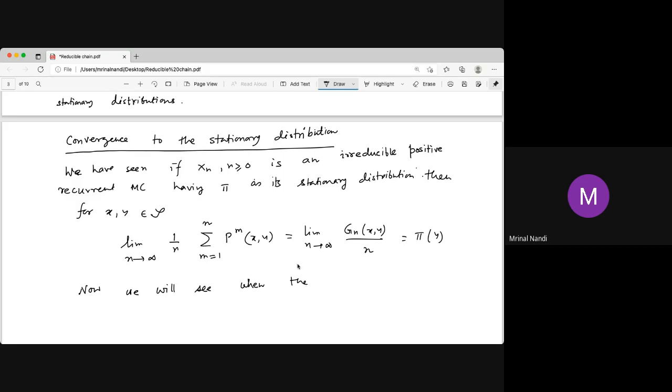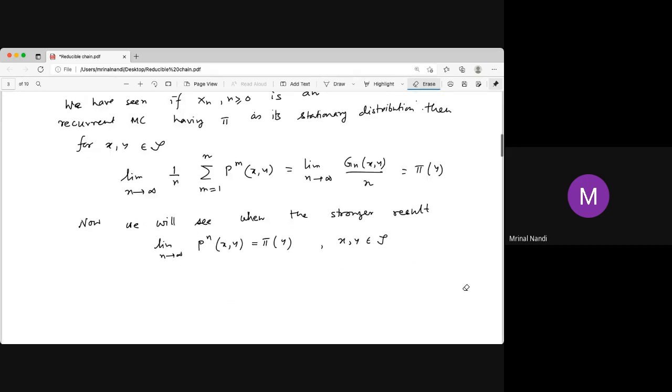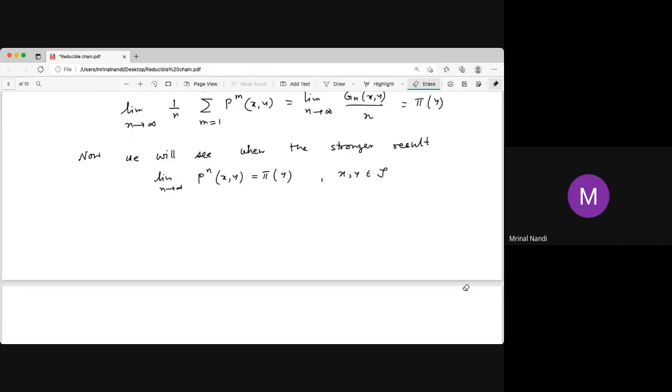Now the question is: if the Cesaro mean converges, is the stronger result true? What is the stronger result? The stronger result is whether the limit as n tends to infinity of P^n(x, y) tends to pi(y) or not. If this is true, then we can say that P^n(x, y) converges to the stationary distribution.